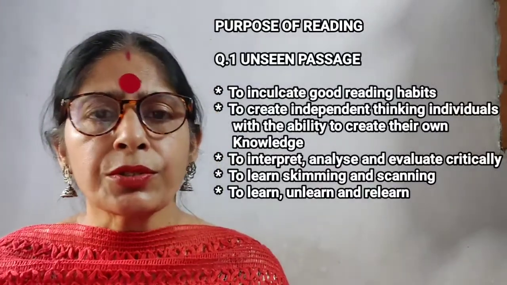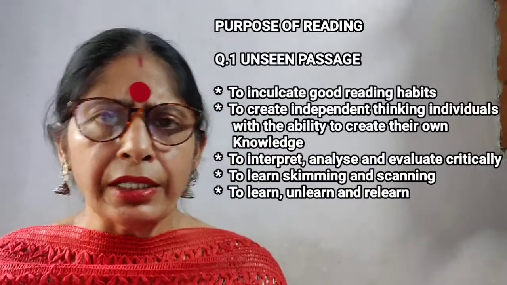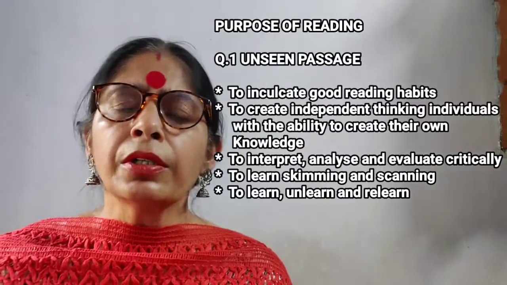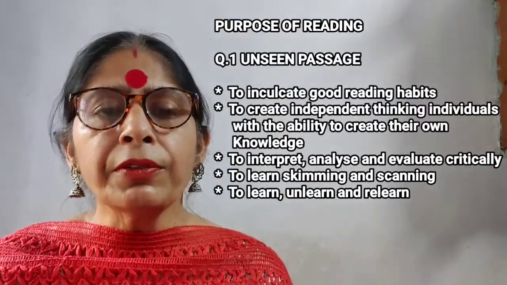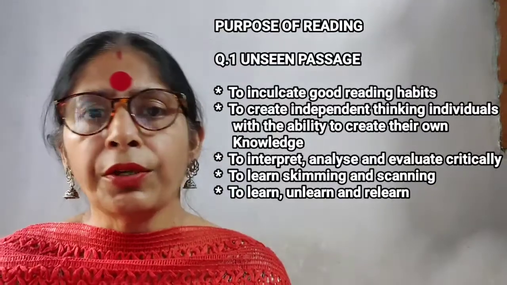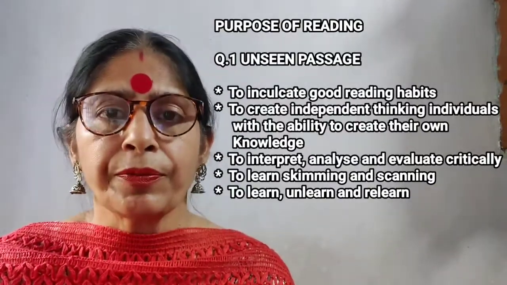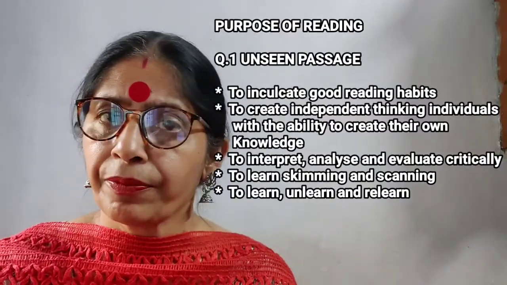Don't do it that you have done the first question, then the third, then the fourth, and suddenly you feel, no, the second also I can do, and then you do the second. No. You leave the space for the second question so that if afterwards you want to write the answer, you are able to write it at the specific space. So this is how you should go for your reading section.